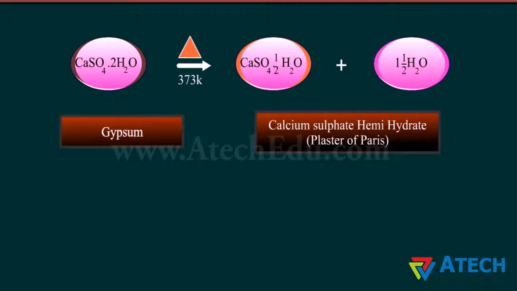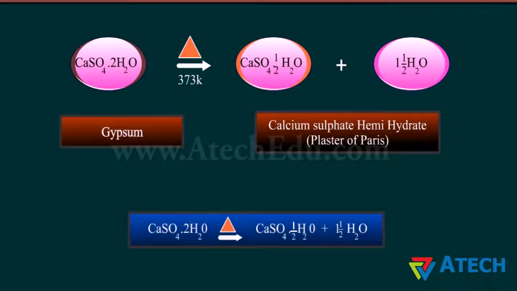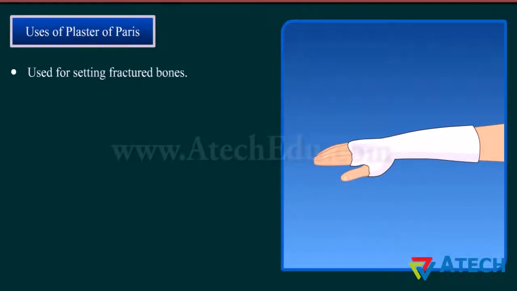It has the formula CaSO4·2H2O. On heating gypsum at 373 Kelvin, it loses water molecules and becomes calcium sulfate hemihydrate. This is called plaster of Paris.